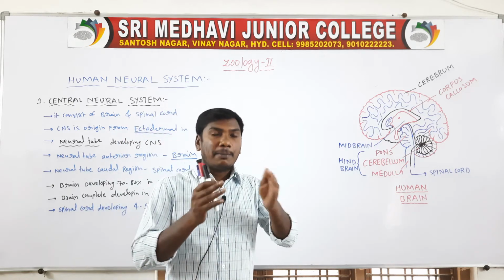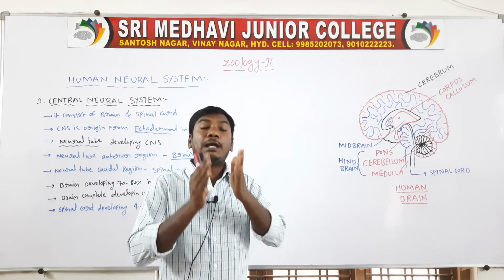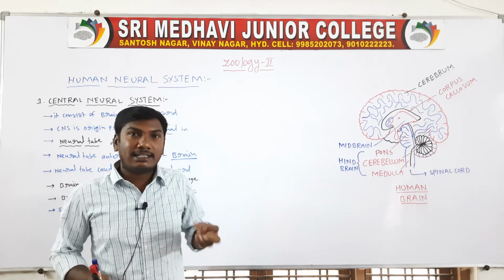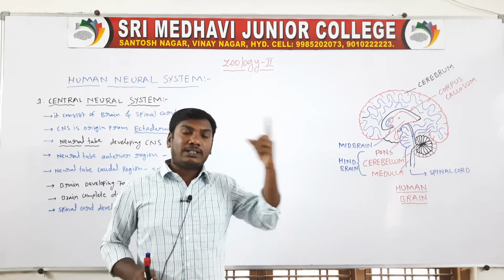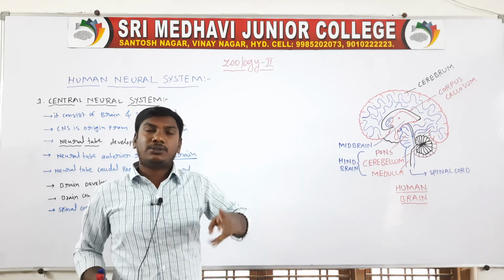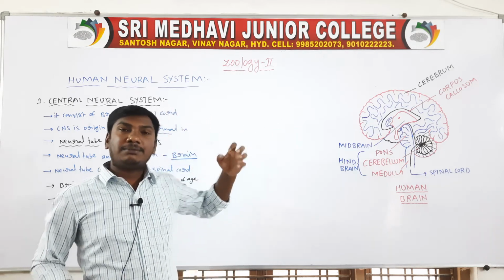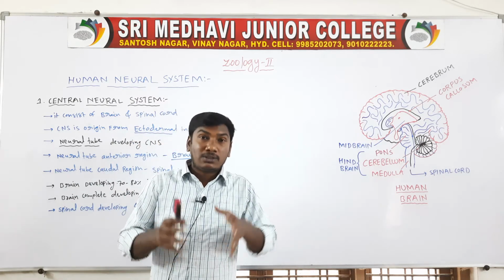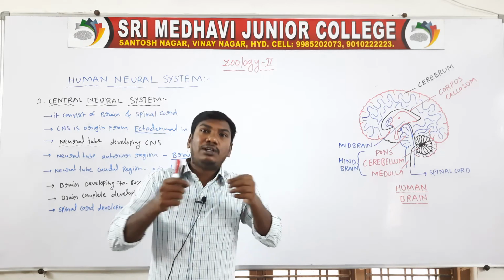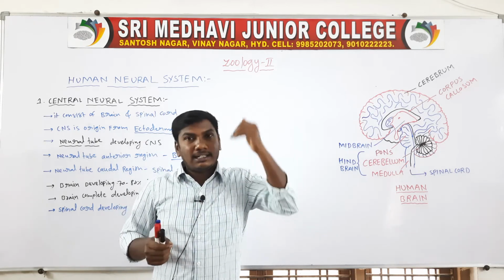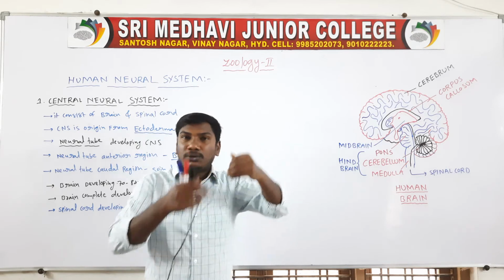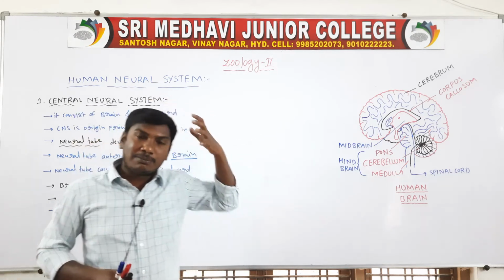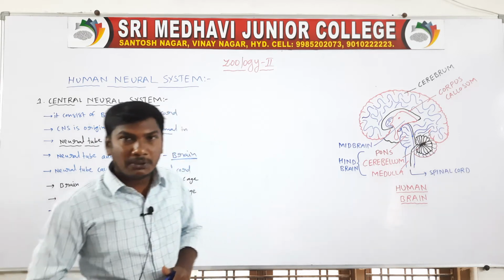These brain and spinal cord develop from the embryonic stage, so they are ectodermal in origin. The embryonic stage contains 3 germ layers: outer ectoderm, middle mesoderm, inner endoderm. The central nervous system develops from the ectoderm. In the embryonic stage there is a neural tube. The anterior region is the formation of the brain, and the caudal region is the formation of the spinal cord.